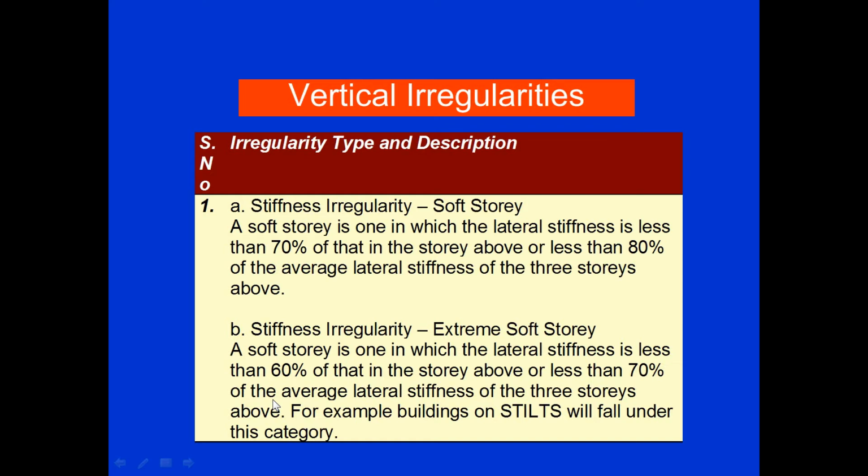Second type is the stiffness irregularity, the extreme soft story. An extreme soft story is one in which the lateral stiffness is less than 60% of that in the story above, or less than 70% of the average lateral stiffness of the three stories above. For example, a building on stilts falls under this category. We will see the details of these two examples with suitable diagrams in the next slide. So let us see that.